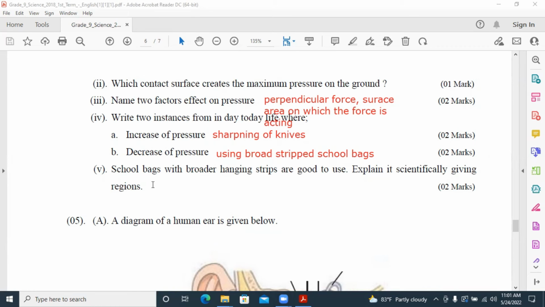Explain it scientifically, giving reasons.